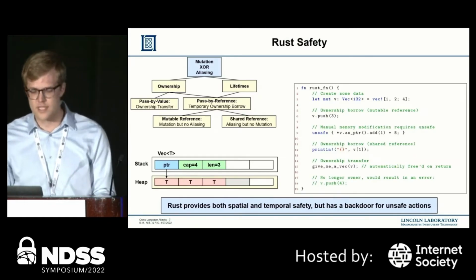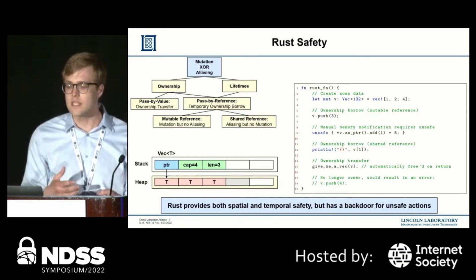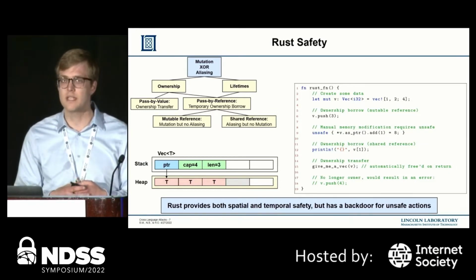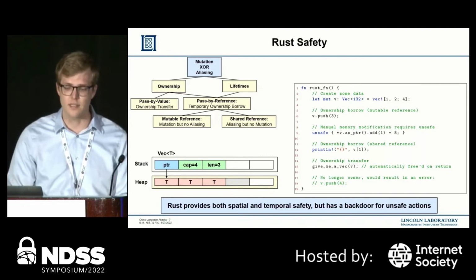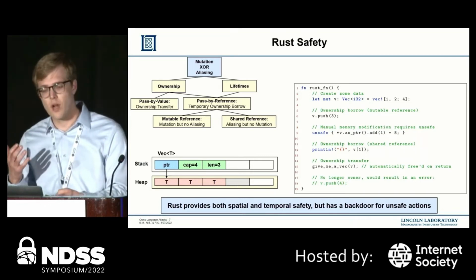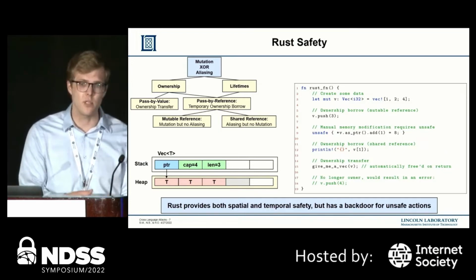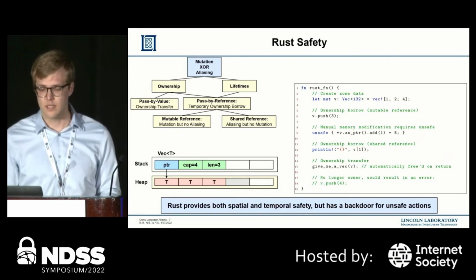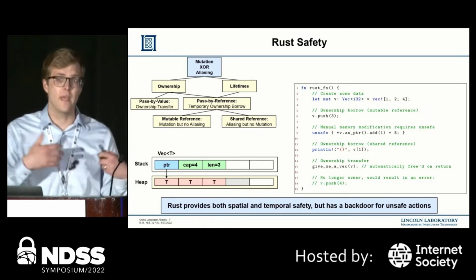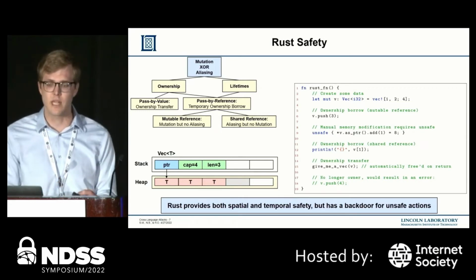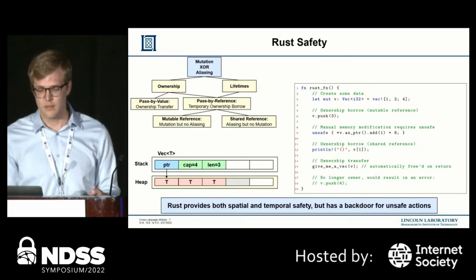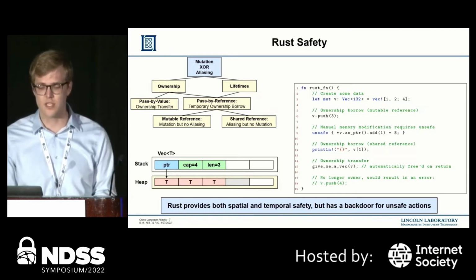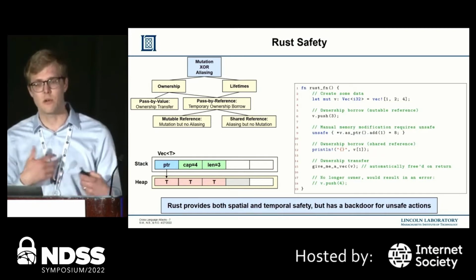In order to set the stage for our attacks, we're going to highlight some of the details of Rust safety guarantees. The main driver of Rust safety is that it forces mutation XOR aliasing. So you can have a program that mutates data or aliases data, but you can't do both at the same time. There are two sides to this: ownership and lifetimes. With ownership, you can pass by value to a function to transfer the ownership, or you can pass by reference to temporarily borrow the ownership.